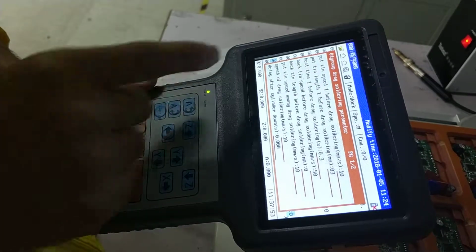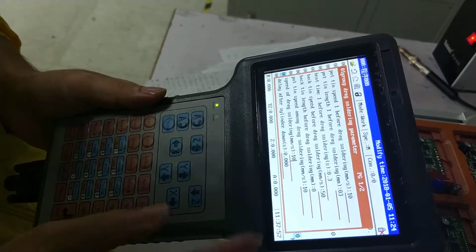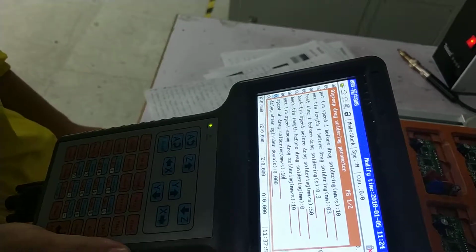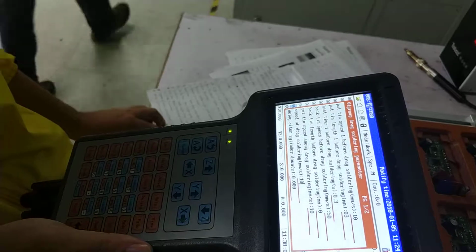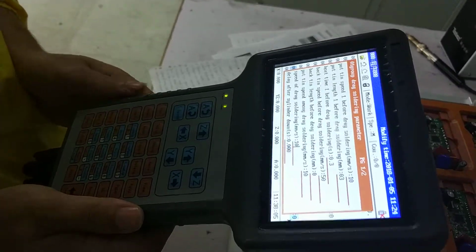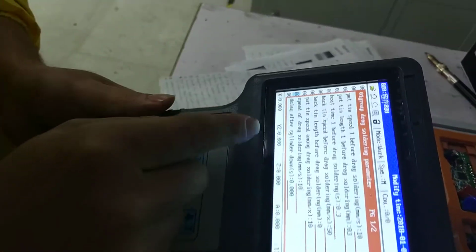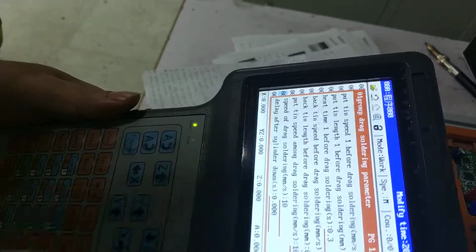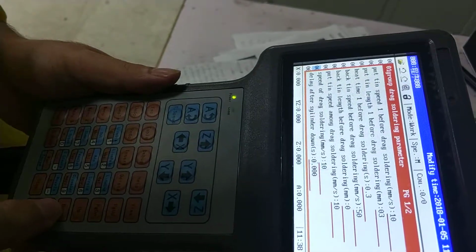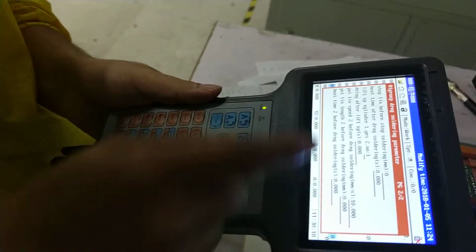Next. Speed of direct soldering. You can adjust from 5 to 12. Delay after sender down. Keep 0. Next page.